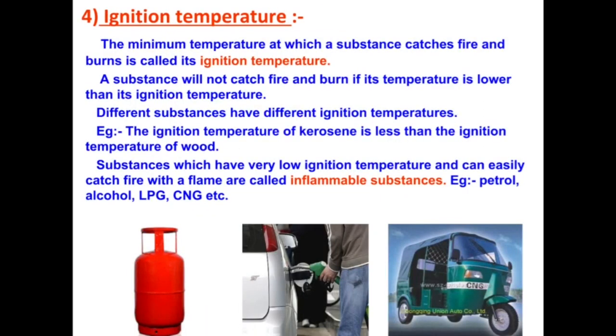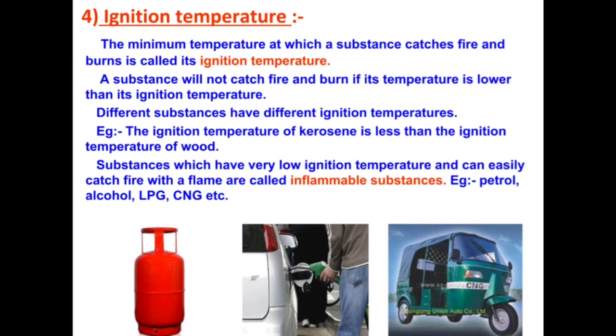Ignition temperature. The minimum temperature at which a substance catches fire and burns is called its ignition temperature. A substance will not catch fire and burn if its temperature is lower than its ignition temperature. Different substances have different ignition temperatures. Example, the ignition temperature of kerosene is less than the ignition temperature of wood.